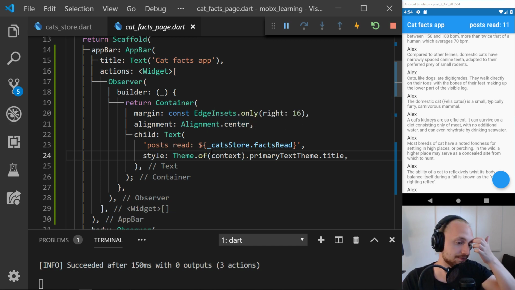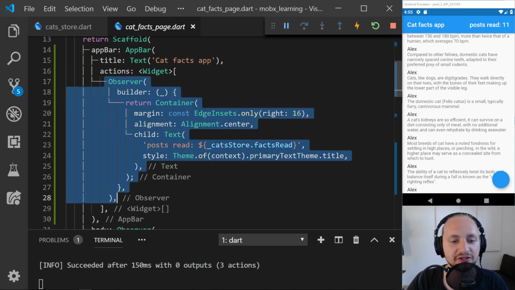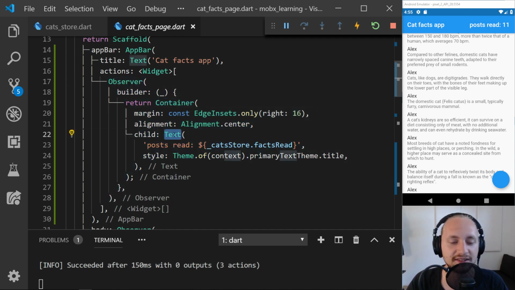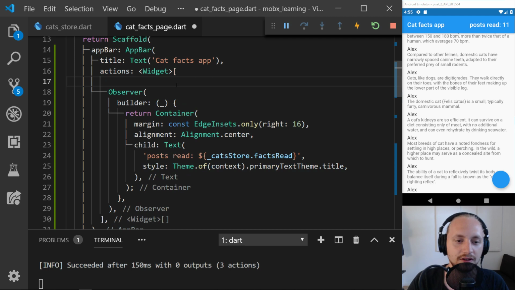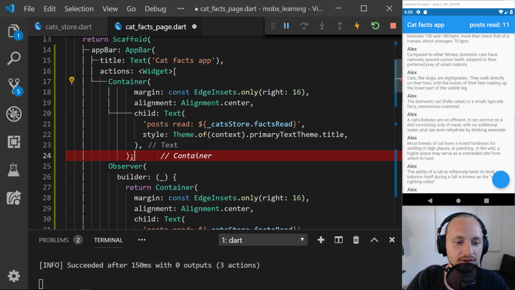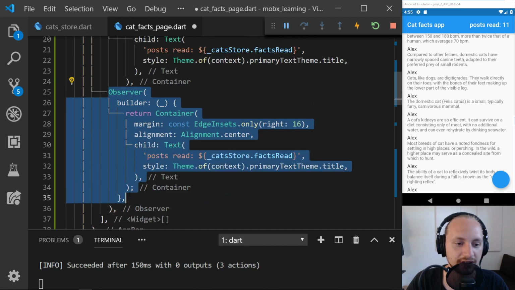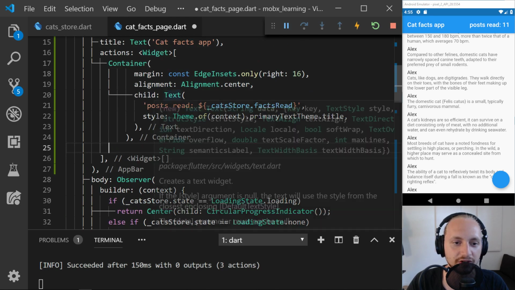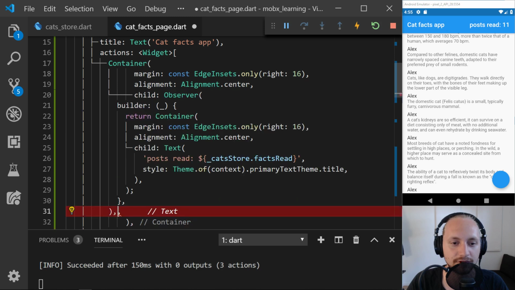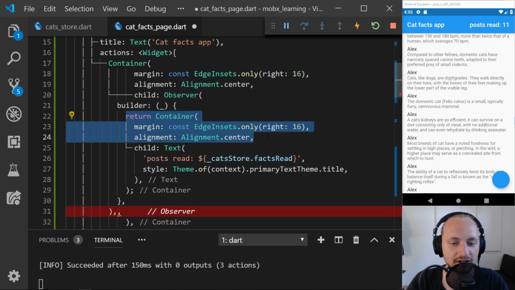So for example, we have right now an observer with a container and then the text. We actually don't need to update the container right now, so we can make this a bit cleaner. What we can do is take this code right here, not creating a return, and instead have the observer instead of this text, and then of course returning that container.